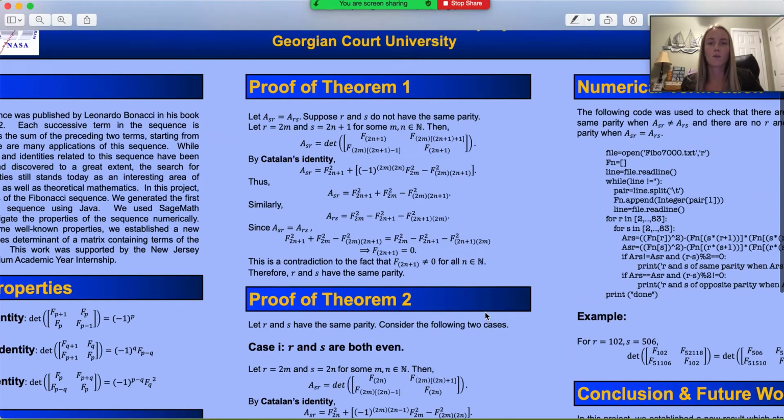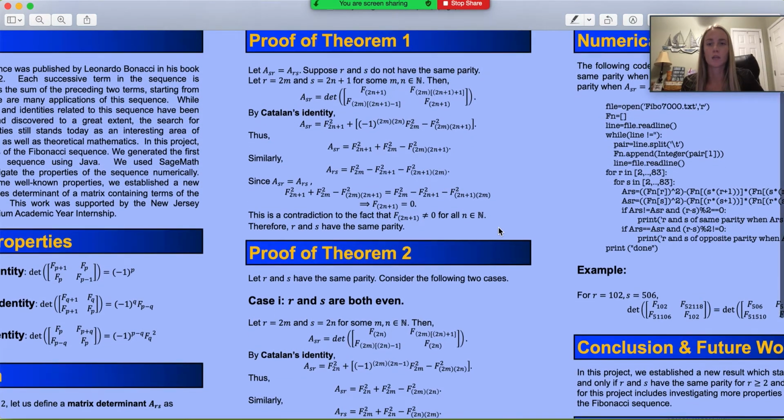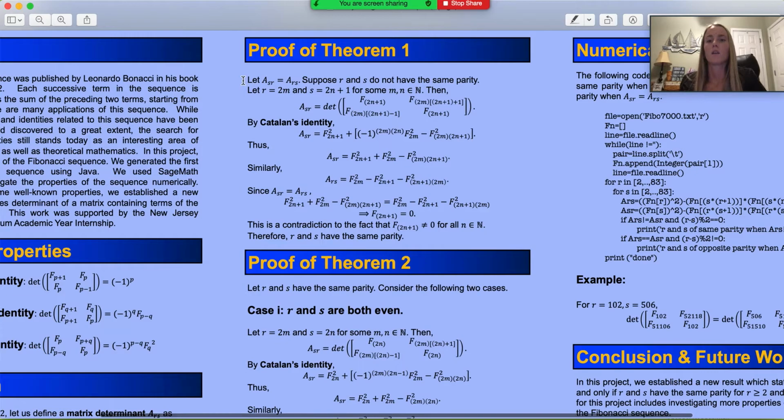We first proved Theorem 1 using the contrapositive of the statement. Let A_SR equal A_RS. Suppose R and S do not have the same parity. Let R be even and S be odd. Then A_SR is equal to the determinant of this matrix. Using Catalan's identity, A_SR is equal to this value. Thus, through simplification, A_SR is equal to this. Similarly, for A_RS, we have A_RS is equal to this value.